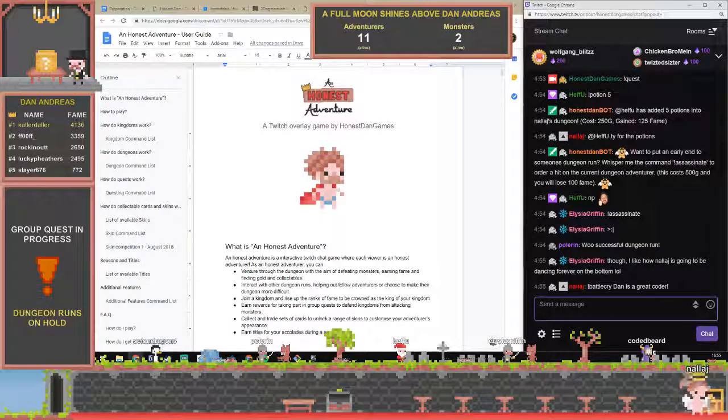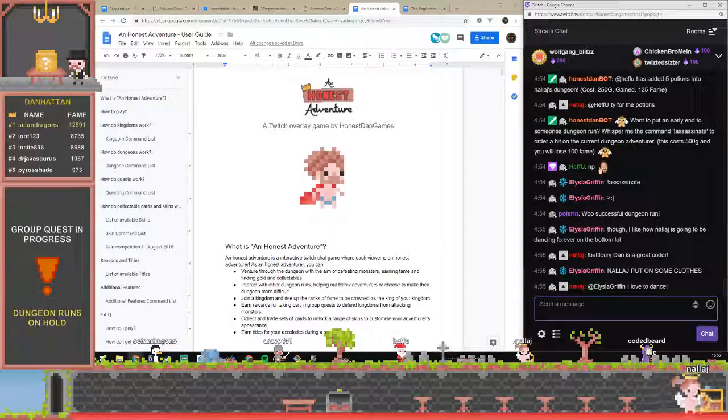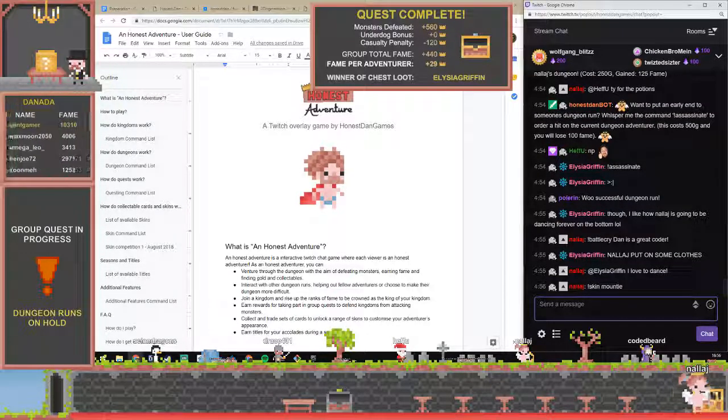Now, you may also notice that the little cute adventurers at the bottom are having a fight against the werewolves at the moment. It's currently 10 adventurers versus 2. It seems like this is going to be a successful quest. So we'll just see if the final adventurers can slay the last 2. There they go. And that victory means that everyone who was on the quest gets a little bit of fame, and one of the adventurers, Alicia Griffin in this case, will win the loot that is in the quest chest, and so she gets a card.